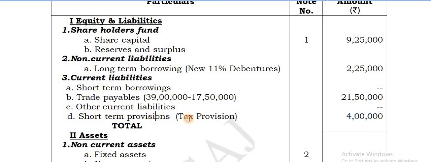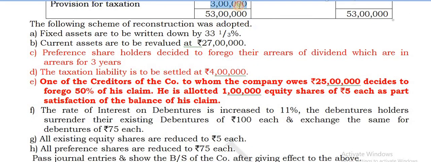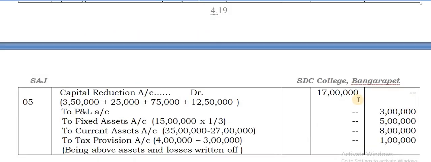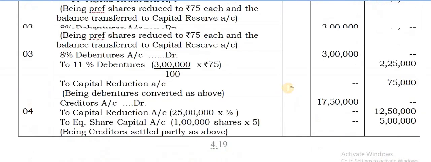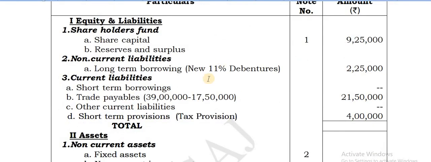tax provision is 4 lakhs. How you are getting this 4 lakhs? That you should have to understand. Here earlier there is 3 lakhs. Now increase is there. That is being added 1 lakh together. That is a 4 lakhs, and it is very clearly given. It's a liability. Tax liability should be settled at 4 lakhs. To be settled, he says. Not yet settled. To be settled means it has to be done in future. Okay. Is settled means different. To be settled here it is. So 4 lakhs will be there as it is in the new balance sheet then.